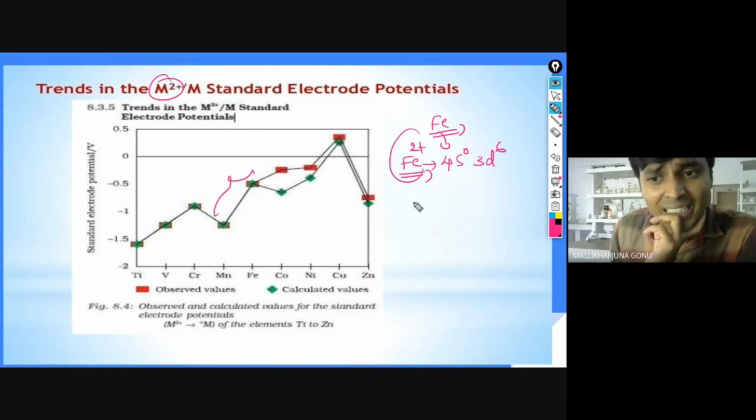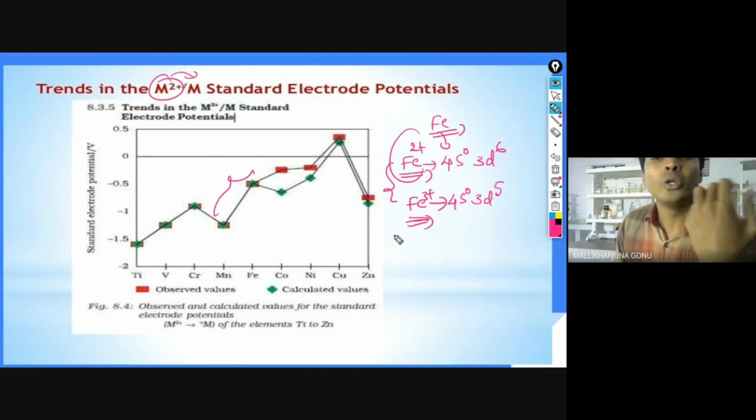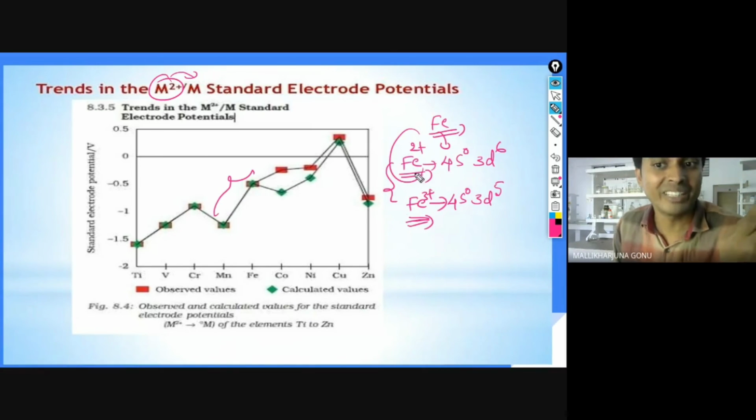Okay. Now I will take, so we are talking about the M2+ case. Now for example Fe3+ I take. Rohini, tell me the Fe3+ electronic configuration. 4s0 3d5, sir. 3d5. So if you compare the two, Fe3+ will have more reducing power. Fe2+ to Fe3+ has more reducing power compared with Fe2+ and Fe3+.